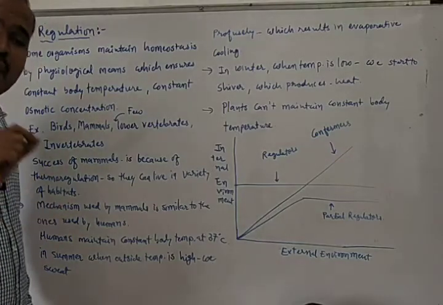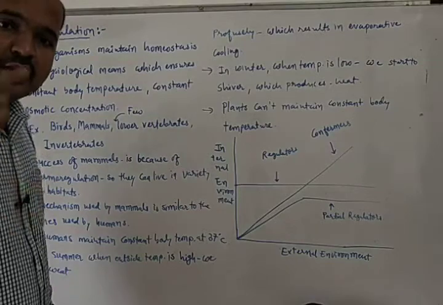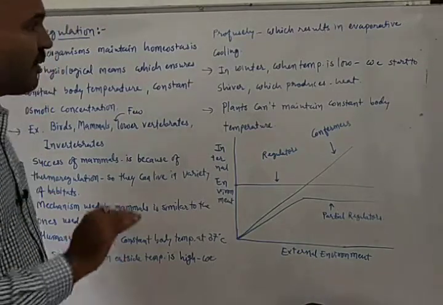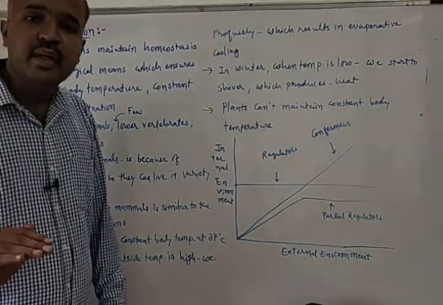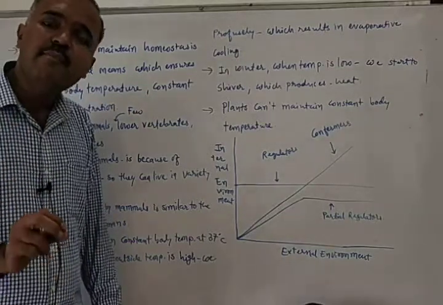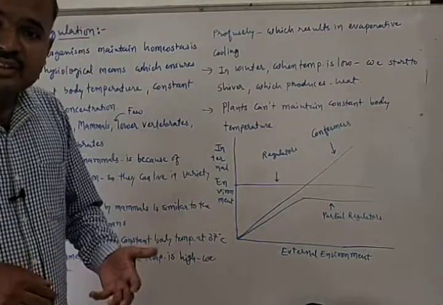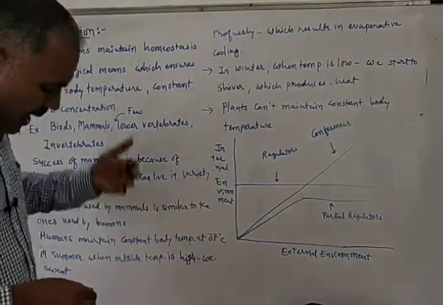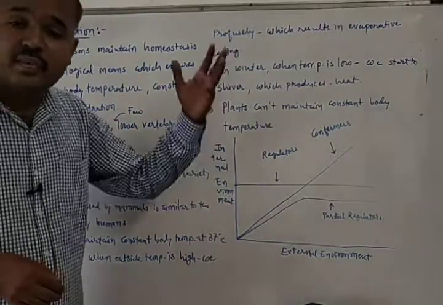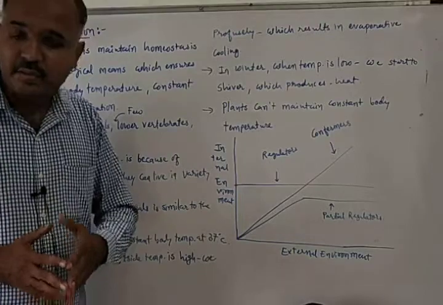In summer season, when the outside temperature is very high, we will start to sweat, and this sweating results in evaporative cooling, which brings down the body temperature. In winter season, when outside temperature is very low, we will start to shiver, and this exercise will generate body heat, and the body temperature will come up. But plants cannot maintain constant body temperature.